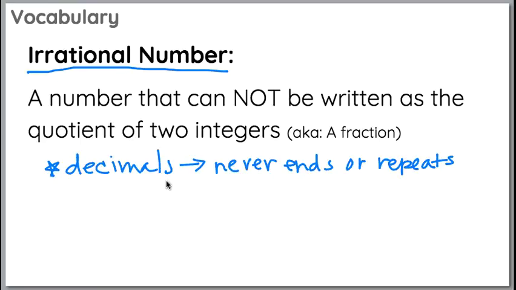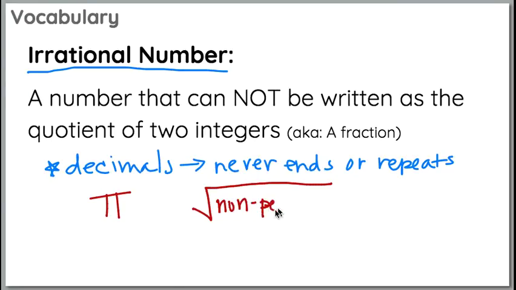Okay. An example of a decimal that never ends or repeats that you may actually already know would be pi. So pi is an example of an irrational number. The decimal has gone on forever. Like there has been no end to it, no pattern, no computers can find any end or pattern. So pi is definitely an irrational number. The other types of numbers that create decimals that never end are square roots of non-perfect squares.